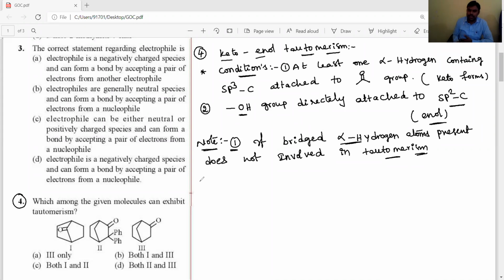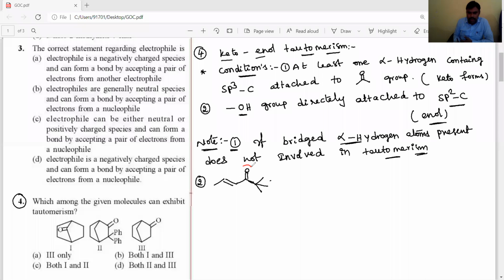Okay, this is the first point. The second point is, one more thing, for example, like this compound. If you check whether it involves in tautomerism or not, let's see.